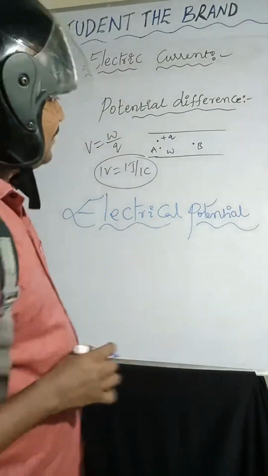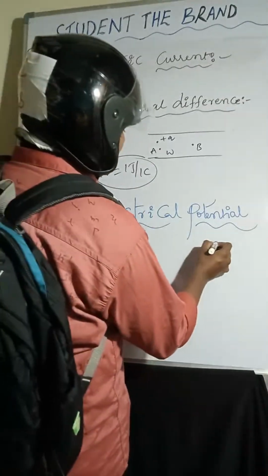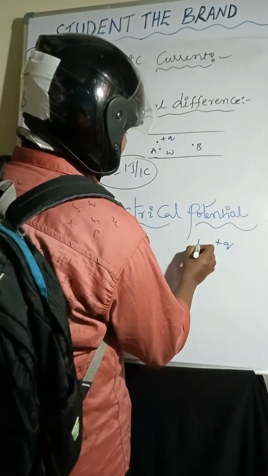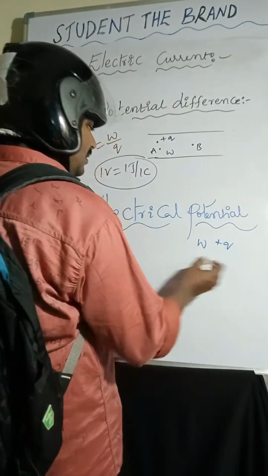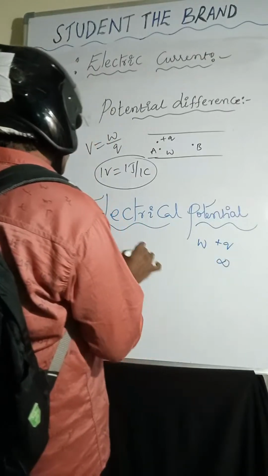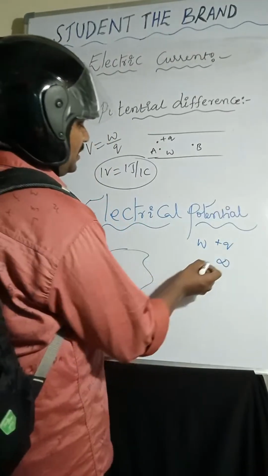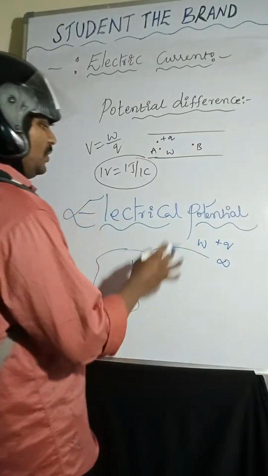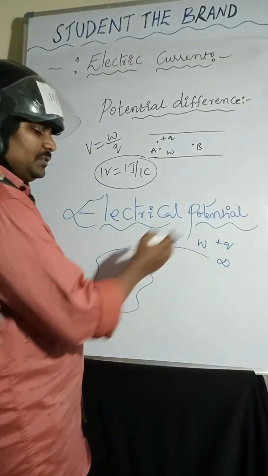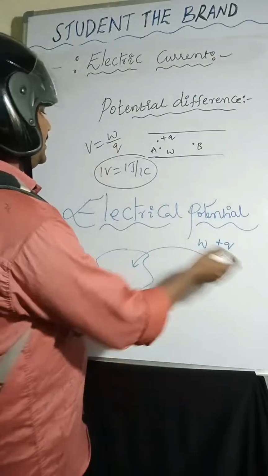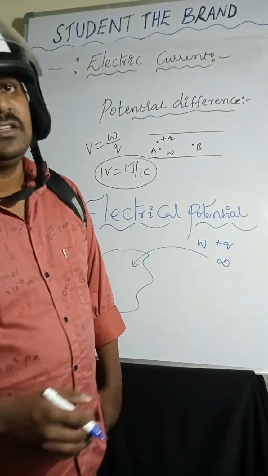So we are doing some work to bring a unit positive charge. We are taking this positive charge and doing work. I am taking infinity, and suppose I am considering this the required field. We are doing some work to bring a unit positive charge from infinity to the required field, and that is called electrical potential.